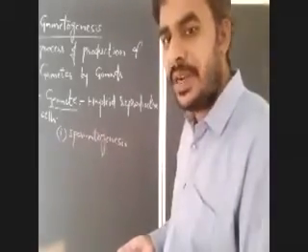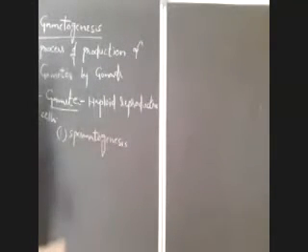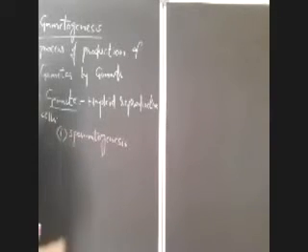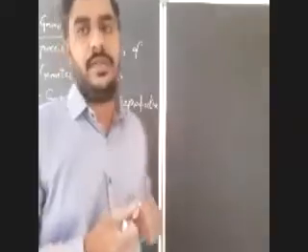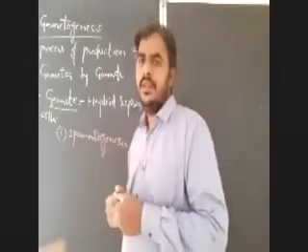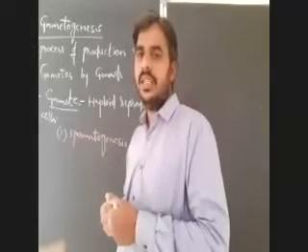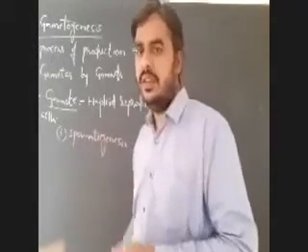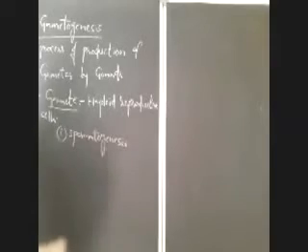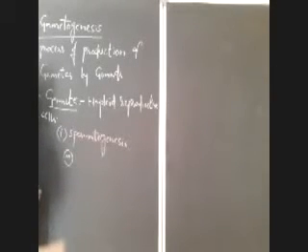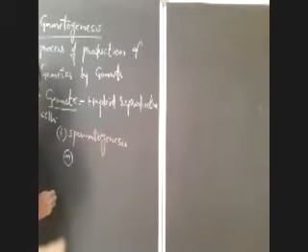Okay. In human being, both male gametogenesis and female gametogenesis are completed in three phases. The first one is phase of multiplication. The second one is phase of growth. And the third one is phase of maturation. So there are three phases in spermatogenesis and also in oogenesis.